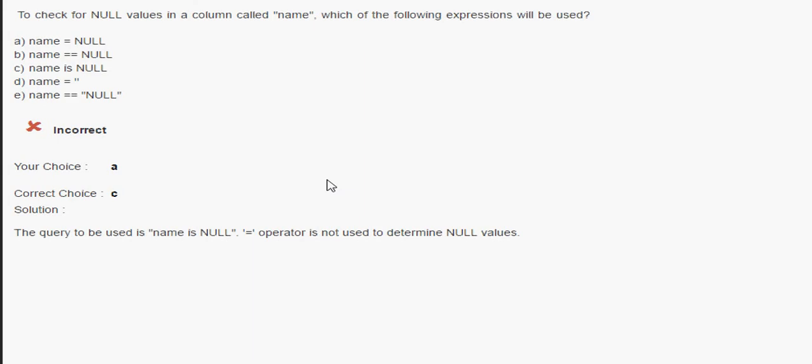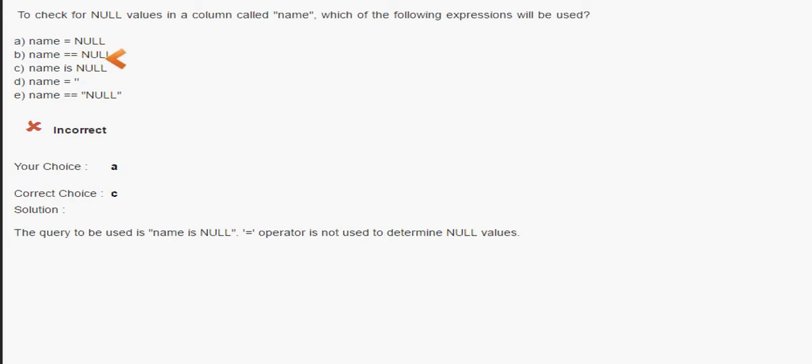Next question: to check for null values in a column called name, which of the following expressions will be used. We are going to check only the null values, how many null values are available for the column name. So it must be name is null. There is nothing like name equal to null.